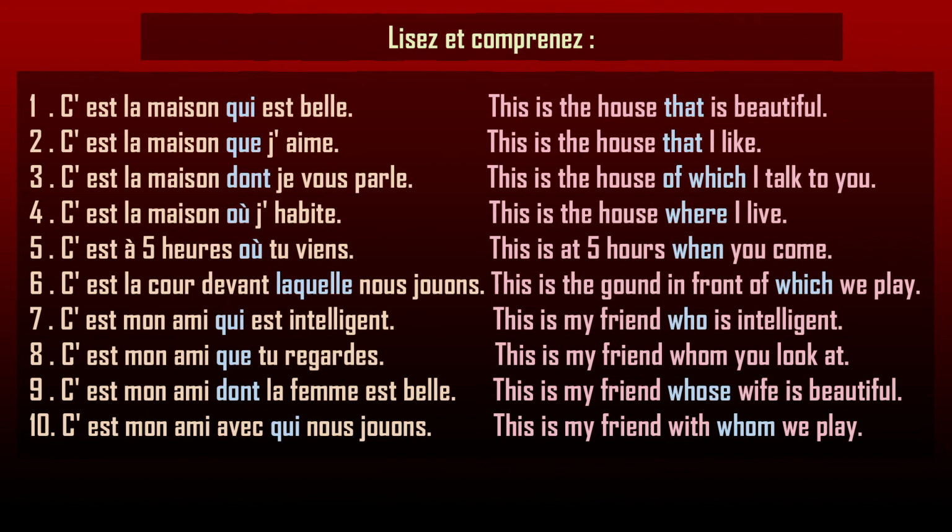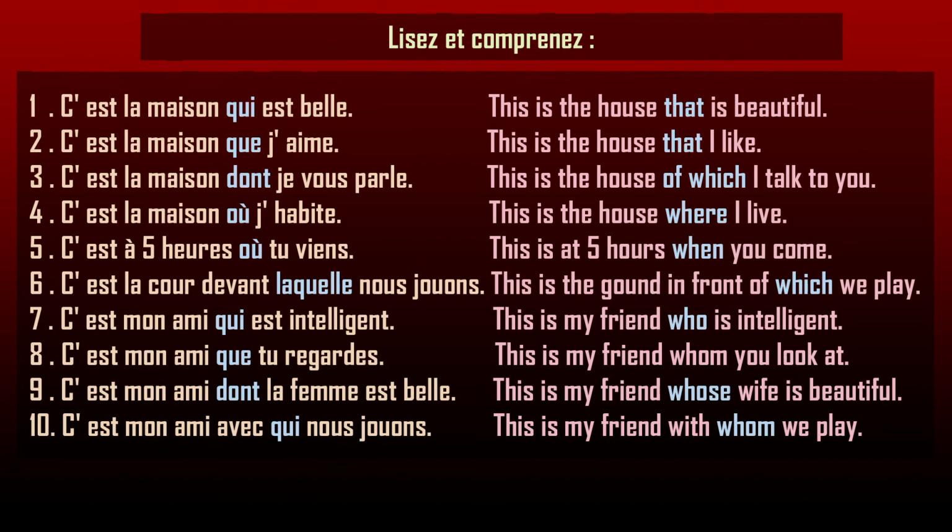1. C'est la maison qui est belle. This is the house that is beautiful. This is the house which is beautiful. Number 2. C'est la maison que j'aime. This is the house that I like. Number 3. C'est la maison dont je vous parle.